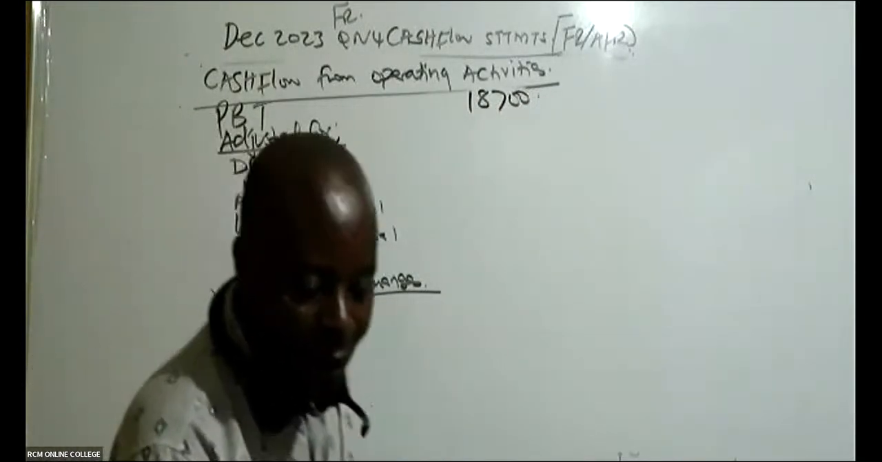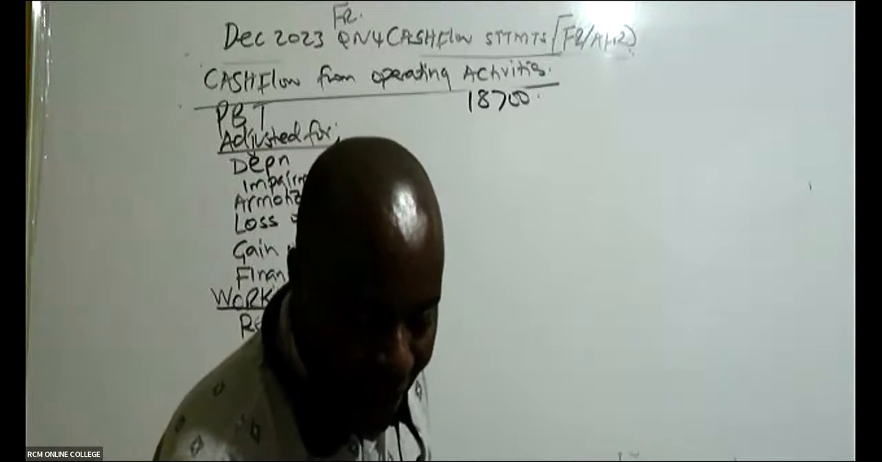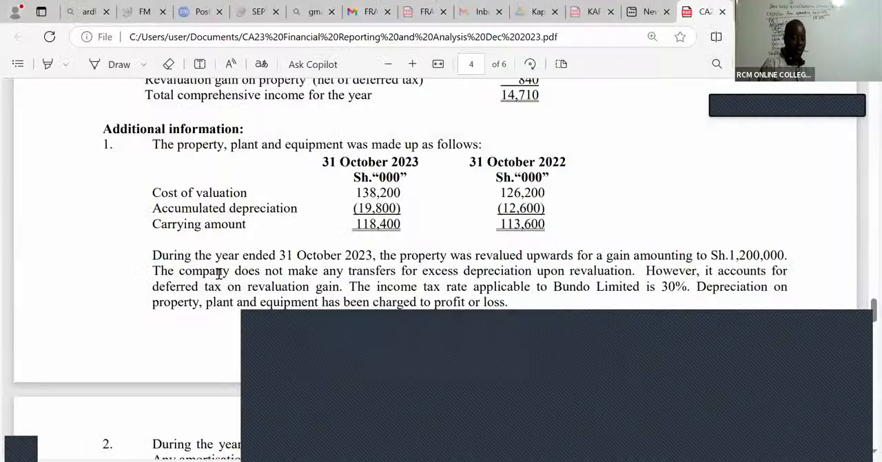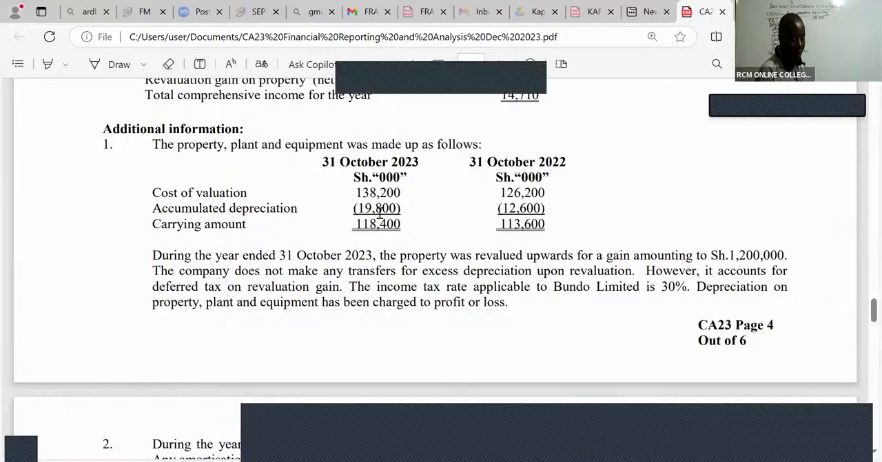Now from there, you continue reading to get the other information. So what have they told me here? You can see here, we have accumulated depreciation. This is very important to me. End of 23, it was 19,800. End of 22, it was 12,600. So I can see the increase. Let me just read further here.